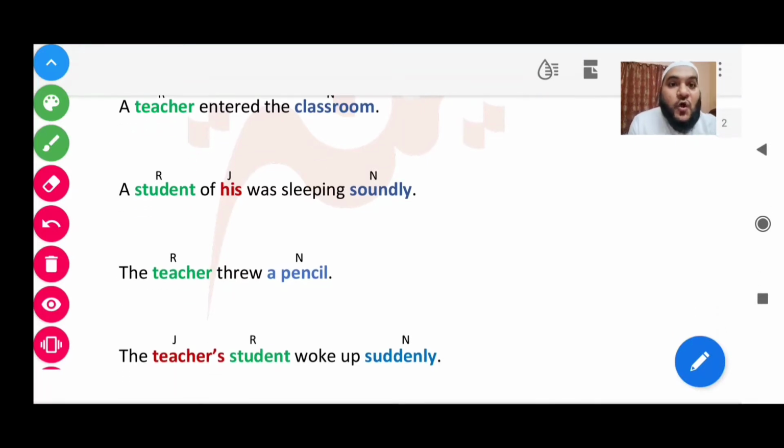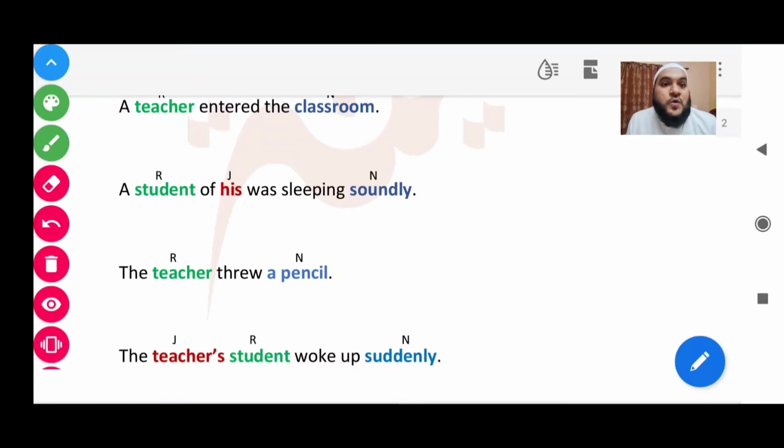A student of his was sleeping soundly. Okay, that's the weird way of saying his student was sleeping soundly, right? Because we have to find the word after "of", that's why we will be using this weird way of doing it. A student of his was sleeping soundly.